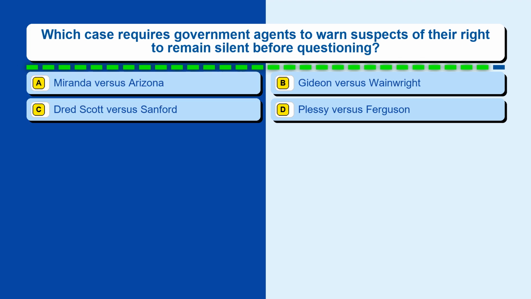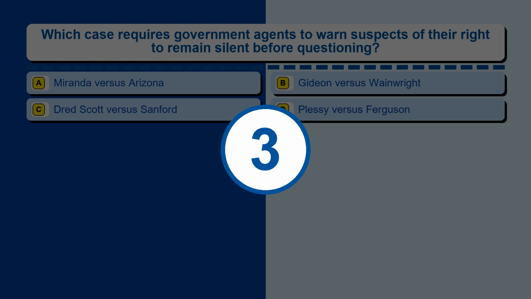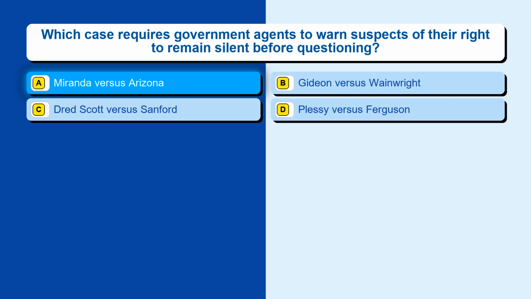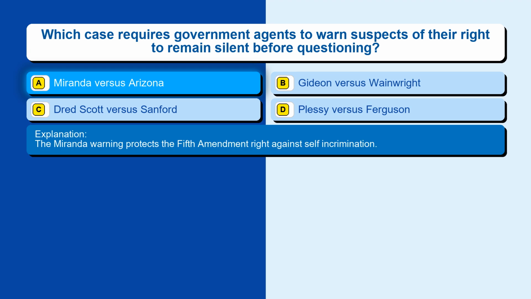Question 48. Which case requires government agents to warn suspects of their right to remain silent before questioning? Option A, Miranda v. Arizona. Option B, Gideon v. Wainwright. Option C, Dred Scott v. Sanford. Option D, Plessy v. Ferguson. The correct answer is option A, Miranda v. Arizona. The Miranda warning protects the Fifth Amendment right against self-incrimination.